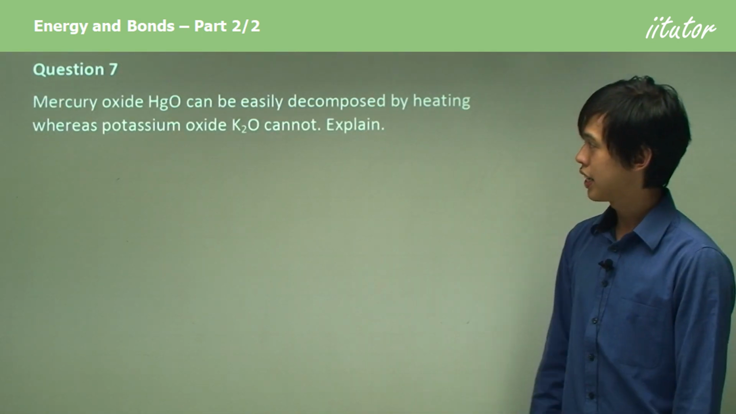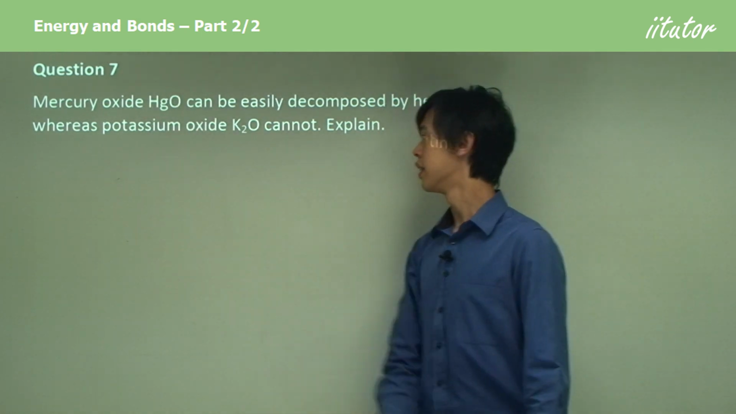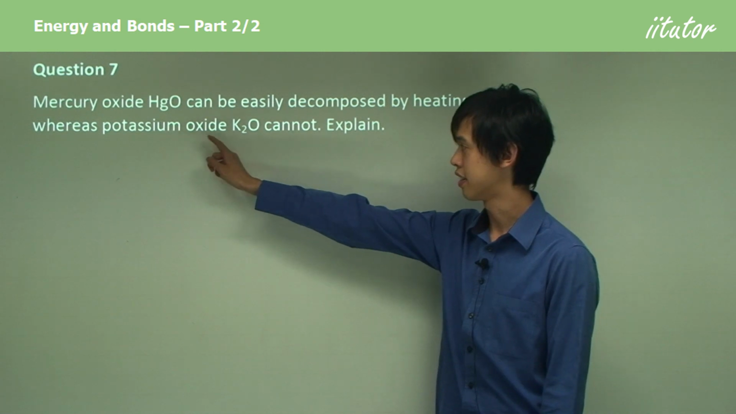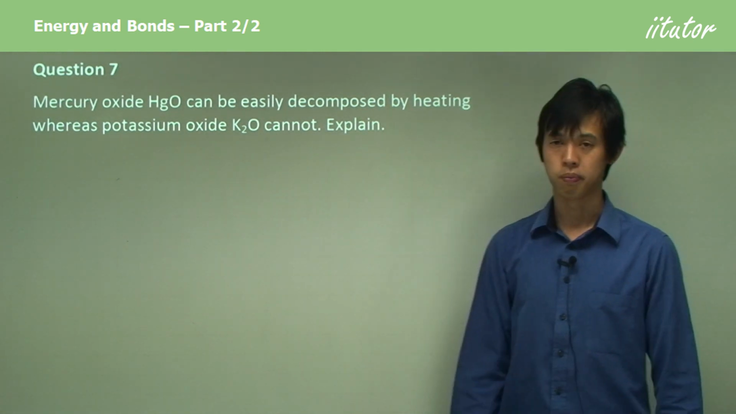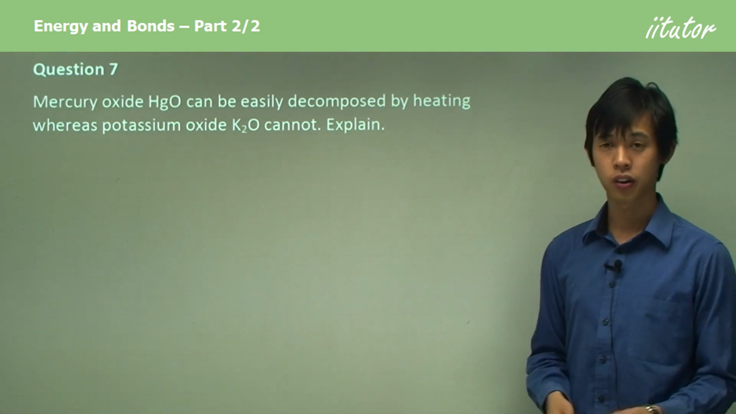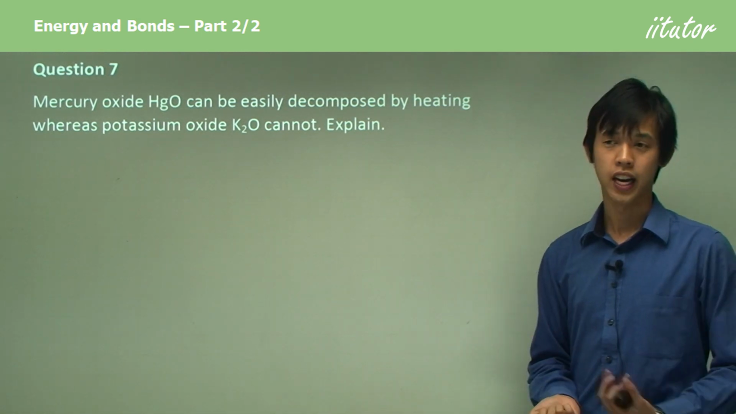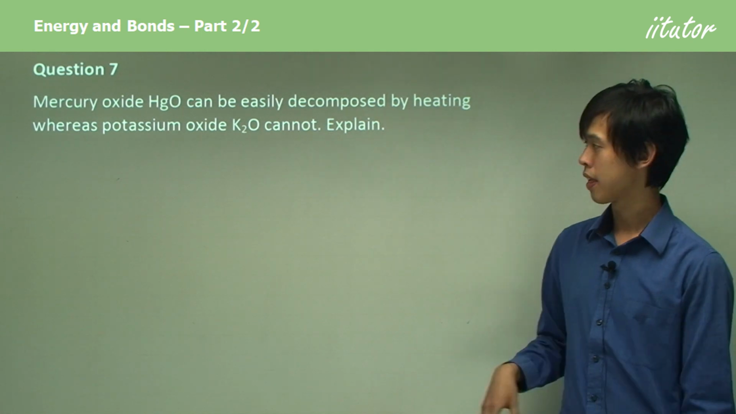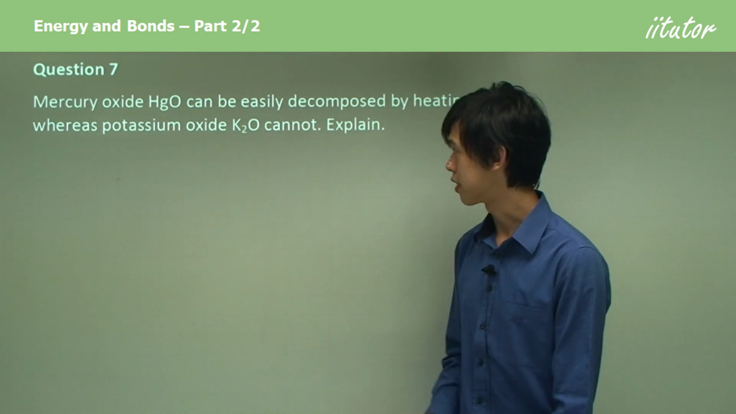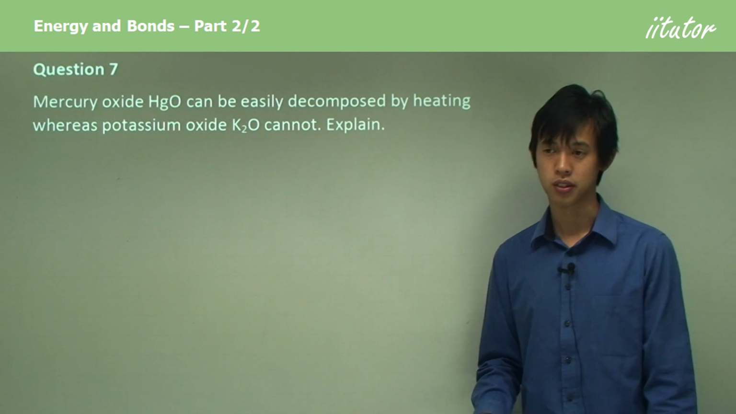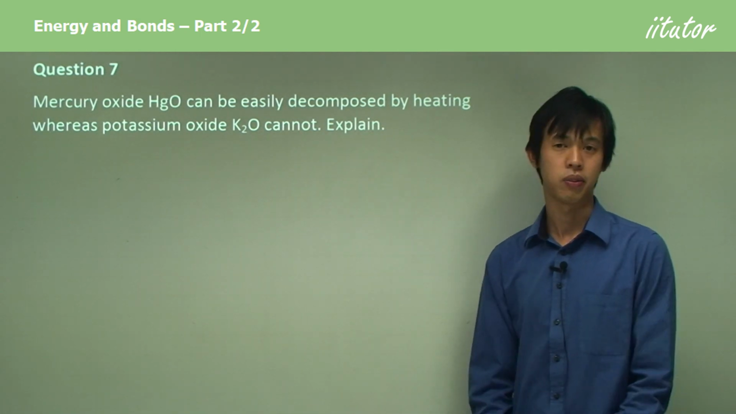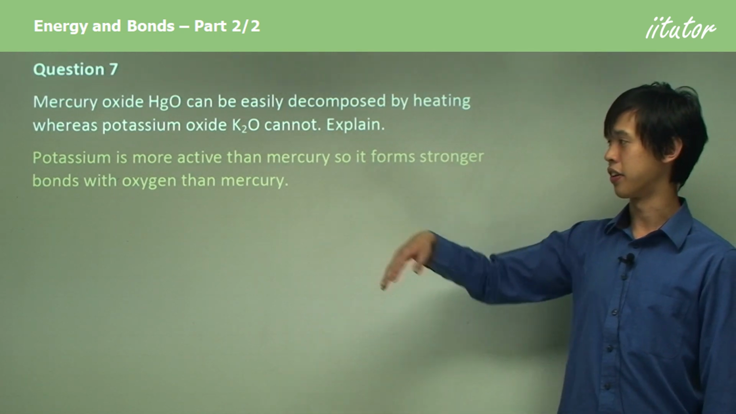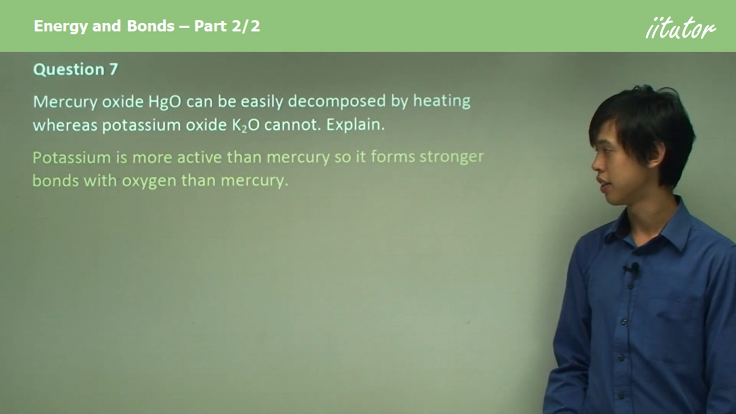So mercury oxide, HgO, can be easily decomposed by heating, whereas potassium oxide, which is K2O, cannot. Now explain. When I heat mercury oxide, I can get pure mercury out. It's also called quicksilver, the liquid metal. Now, if I try to heat potassium oxide, I may not even be able to do it on this planet with the technology that we have available. How come? Well, potassium is more active than mercury, so it forms stronger bonds with oxygen than mercury.